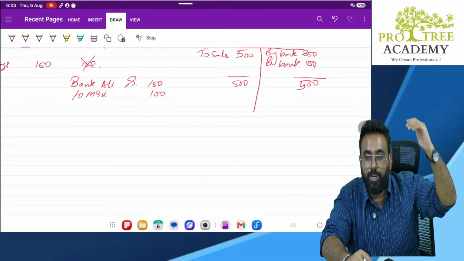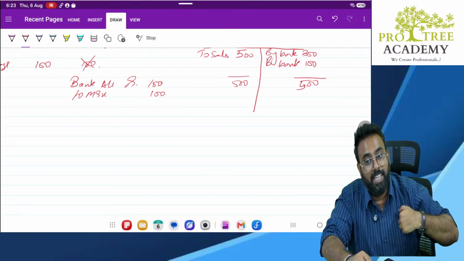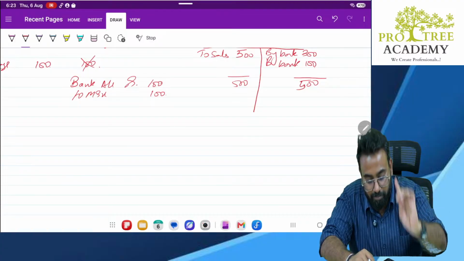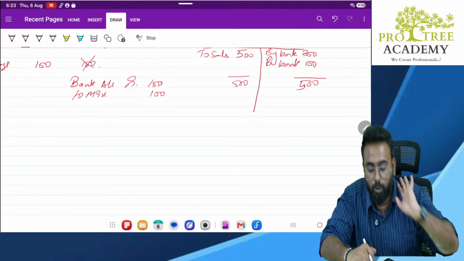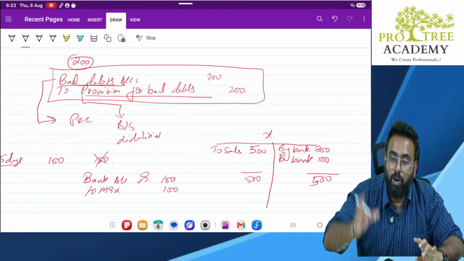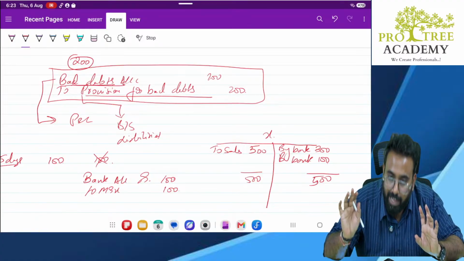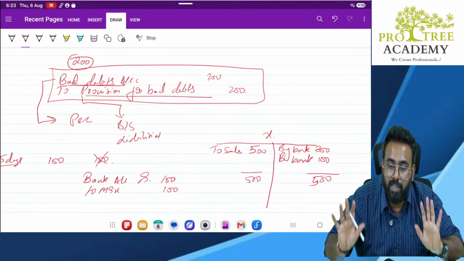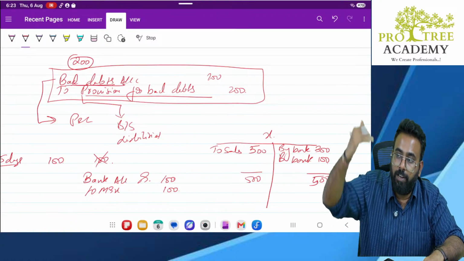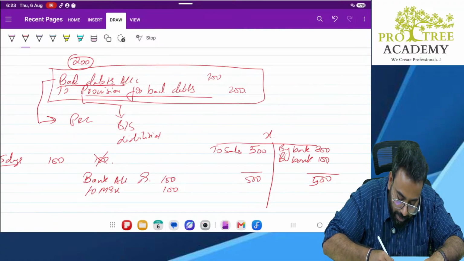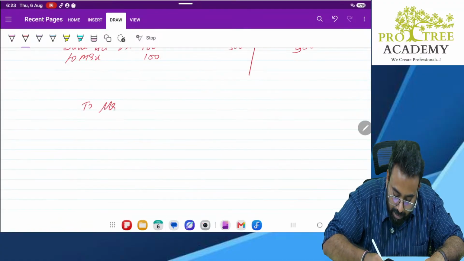Now that liability is going to come down. Why, sir? Because my hunch was correct. He is no more going to pay. So whatever 100 rupees balance is there, which is an asset account, is no more an asset. When you want to nullify or reduce your asset account, you credit. So to Mr. X 100.